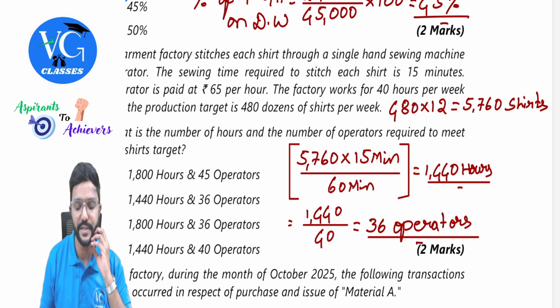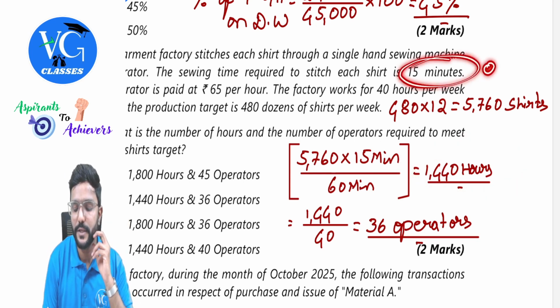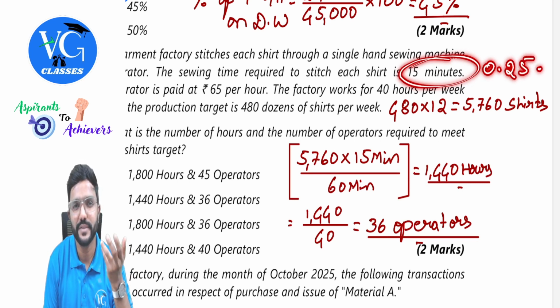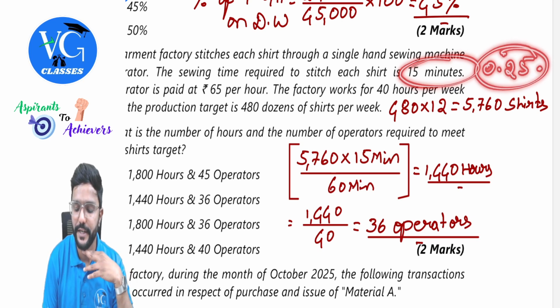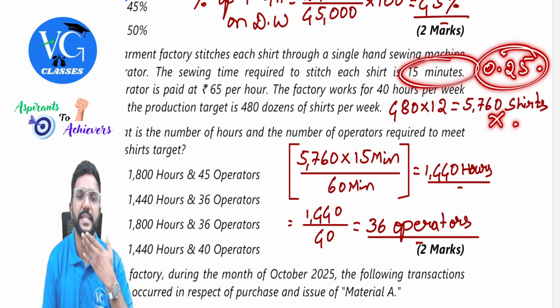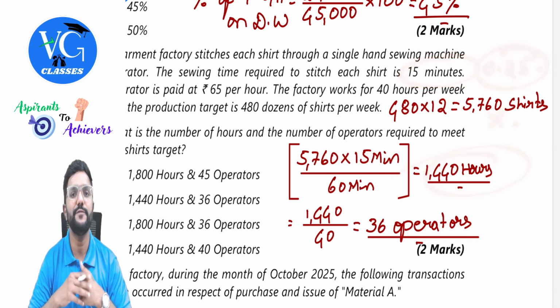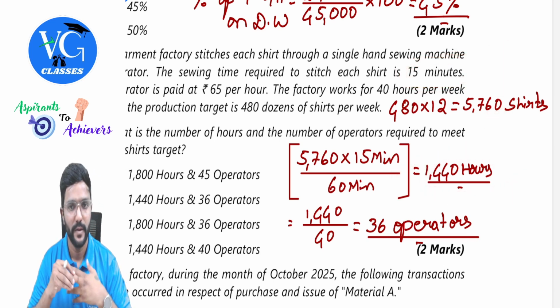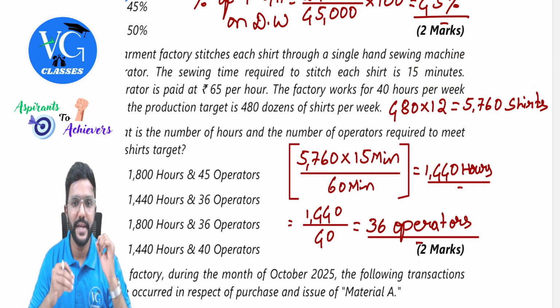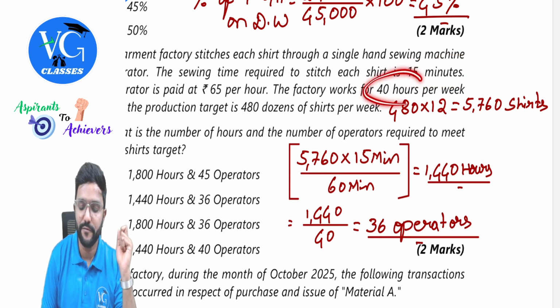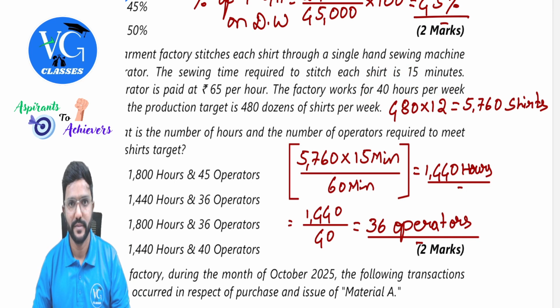Or else you can also do it like this. 15 minutes means 0.25 hour, 15 by 60. Then 0.25 into 5,760, straight away you will get 1,440 hours. And each operator can work for 40 hours in a week.